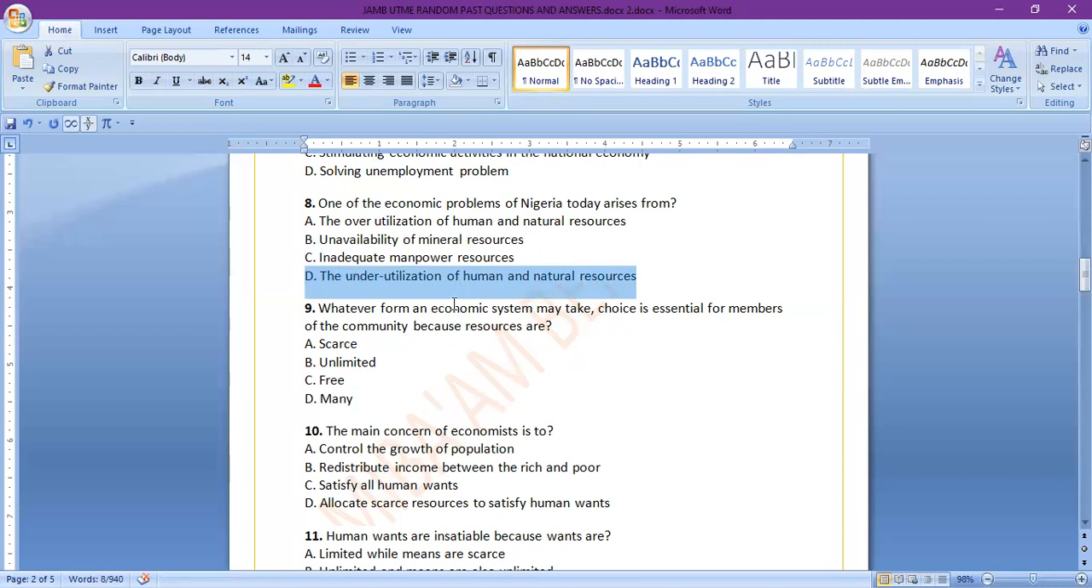So the next question: whatever form an economic system may take, choice is essential for members of the community because resources are A, scarce, B, unlimited, C, free, D, many. Very straightforward. Resources we know are scarce.